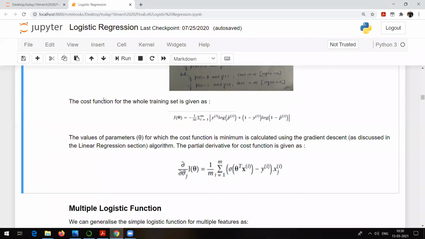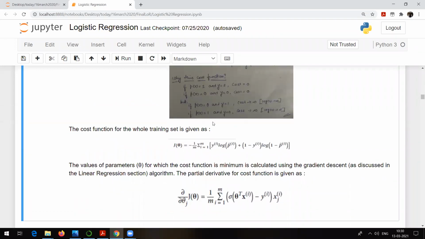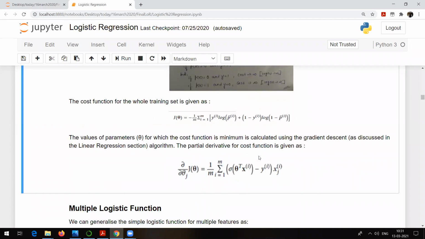And again, the cost function for the whole training set can be given like this. J of theta is equal to, again, do not worry about this particular equation. It's not that you need to remember it. This is just for your understanding. This is a simple example I have shown. In general, for the complete training data, this is going to be the cost function. And yes, if you try to take the derivative of that with respect to theta, it is going to look like this.